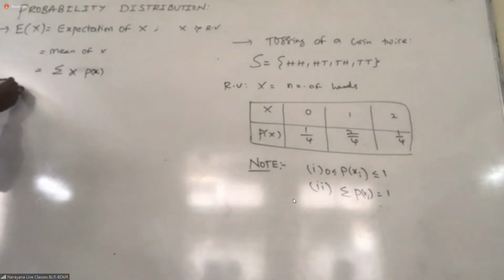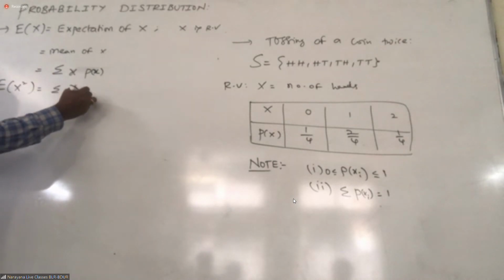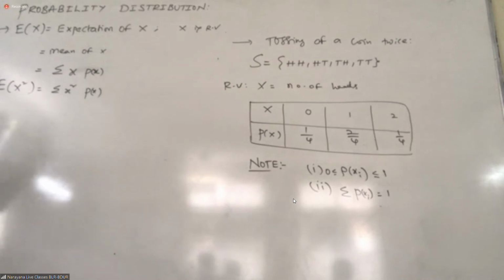What is the expectation of x square? It is sigma x square into p of x only. Don't take p of x square. Even if you are raising the variable to a power, the probability of that particular value remains the same. This is the expectation of x square, sigma x square into p of x. Right? Now we have variance.